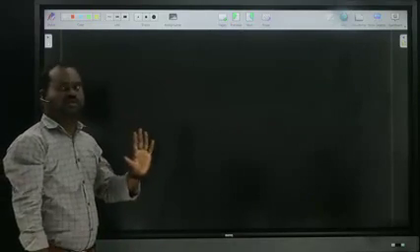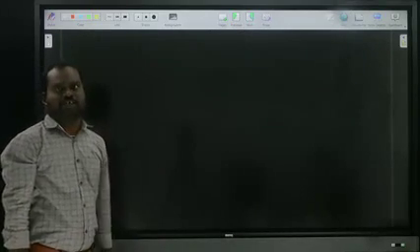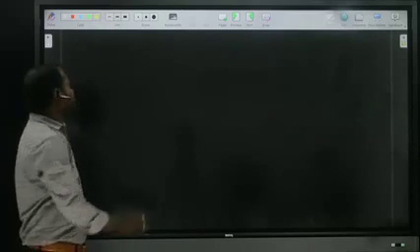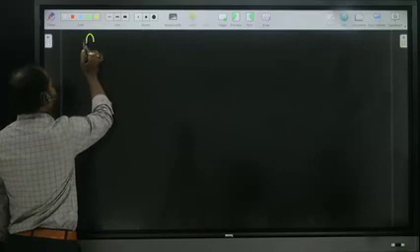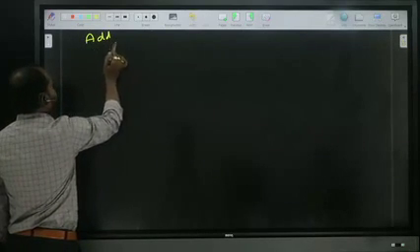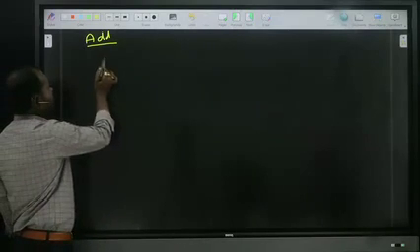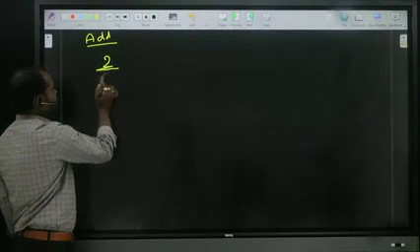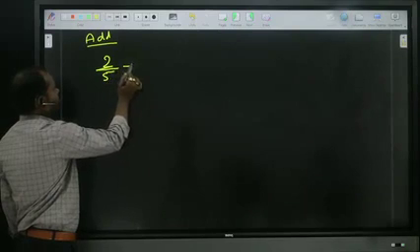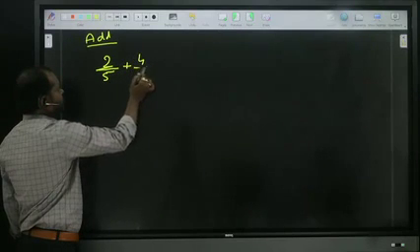Now we saw fractions, types of fractions, and conversions. Now we are looking at basic operations. First of all, we are looking at addition. Addition of fractions. While doing the addition of fractions, 2 by 5 plus 4 by 5.